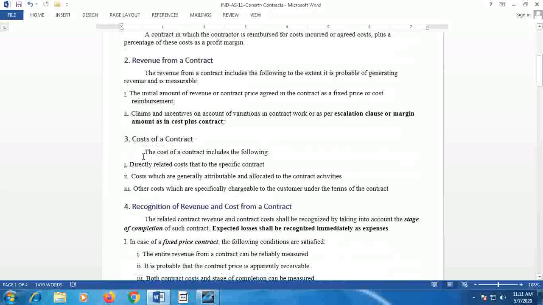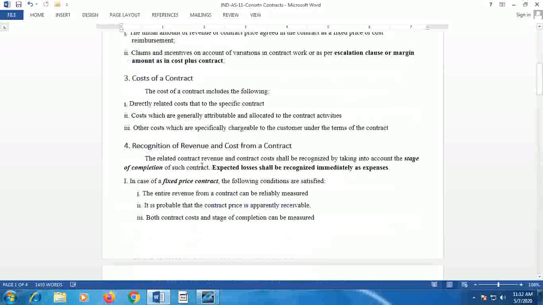And costs of a contract. Cost of a contract includes the following. That is directly related costs to the specific contract, the costs which are generally attributable to the contract account, and other costs which may be specifically assignable to the contract. In a nutshell, cost of the contract includes the costs incurred specifically for the contract and the expenses which are generally considered as costs related to the specific contract.